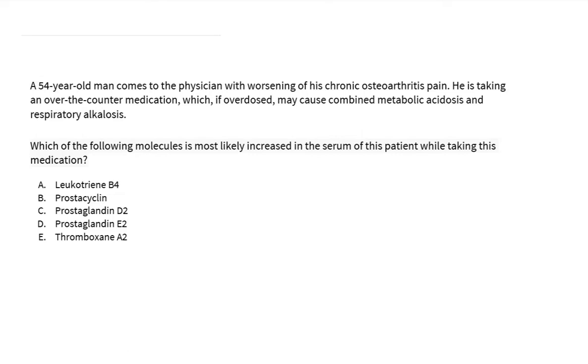A 54-year-old man comes to the physician with worsening of his chronic osteoarthritis pain. He is taking an over-the-counter medication, which, if overdosed, may cause combined metabolic and respiratory alkalosis. Which of the following molecules is most likely increased in the serum of the patient while taking this medication? Go ahead and pause the video and try the question yourself before we go into the solution.